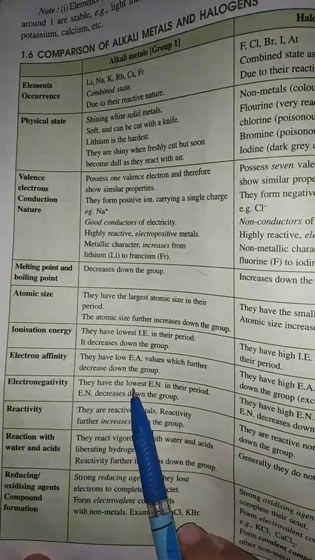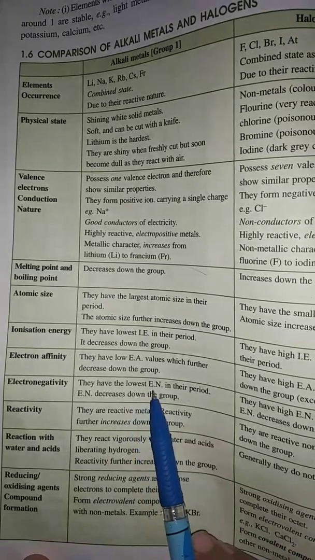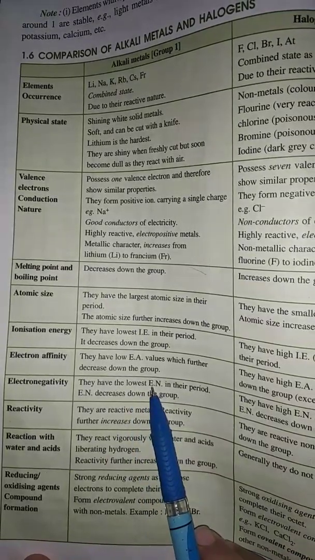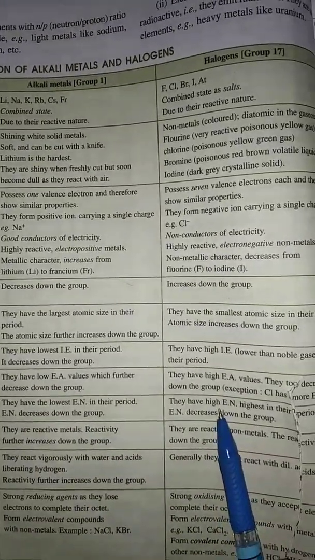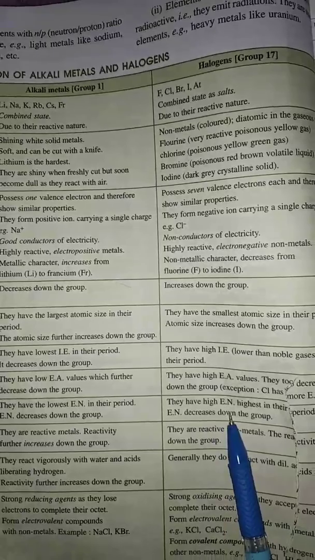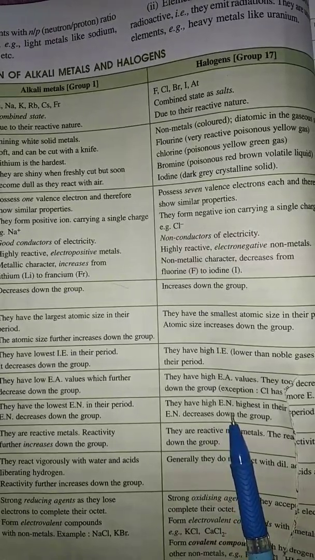Electronegativity. Alkali metals have the lowest electronegativity because they have the tendency to lose electrons. On the other hand, non-metals or halogens have high electronegativity value because they have the tendency to gain electrons.